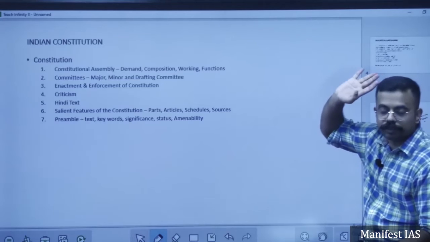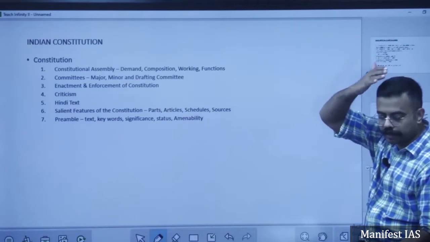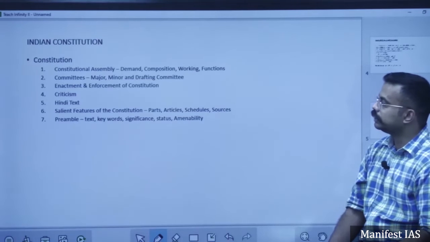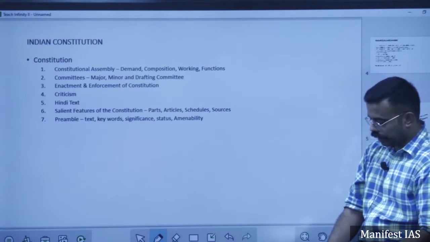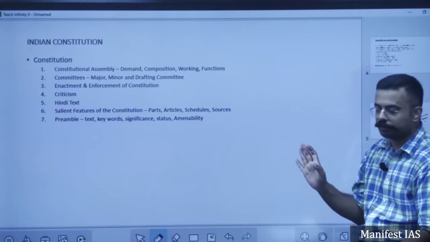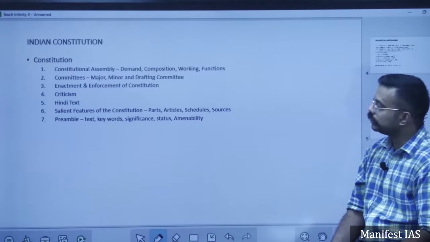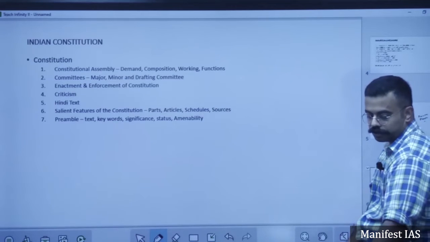So we have a Hindi text of the constitution, which was enacted later on by the Amendment Act of 1987. This Hindi text has the same authority as the English text. So it has the same authority and enforceability as the English text of the constitution. So what are the salient features of our constitution?